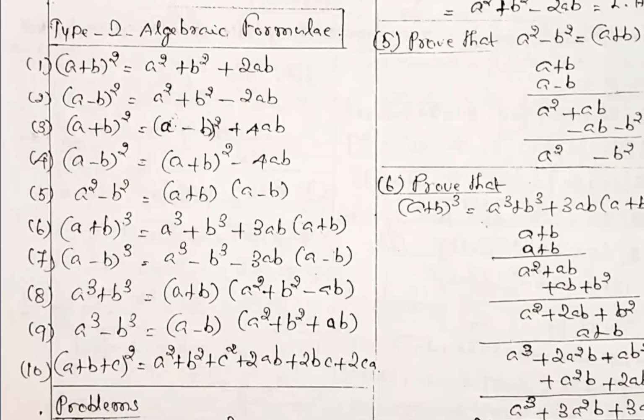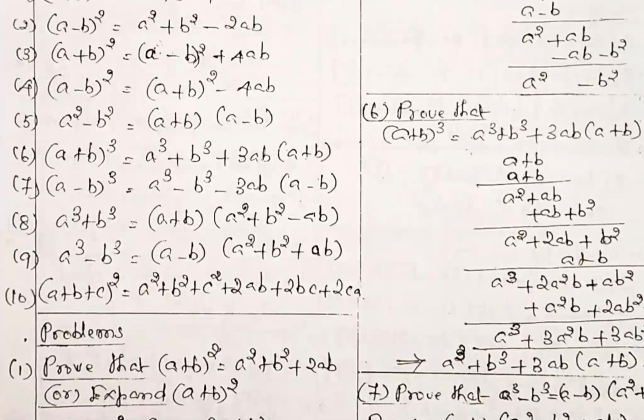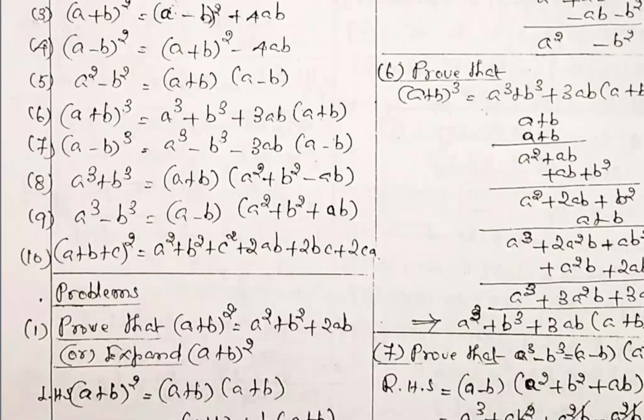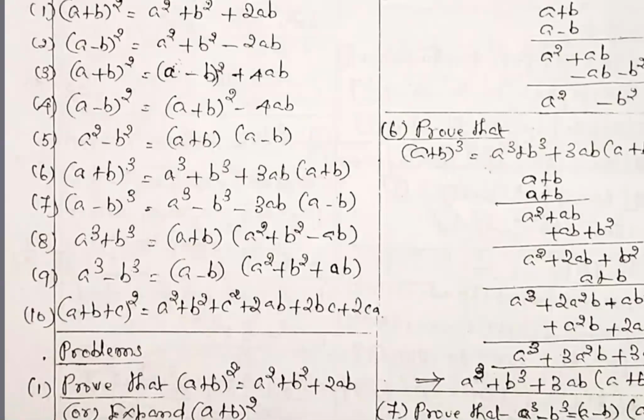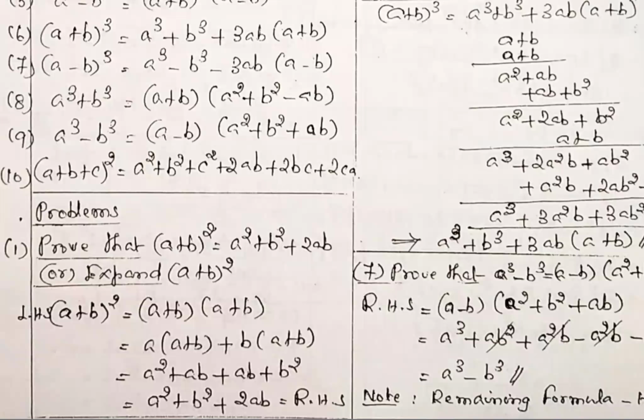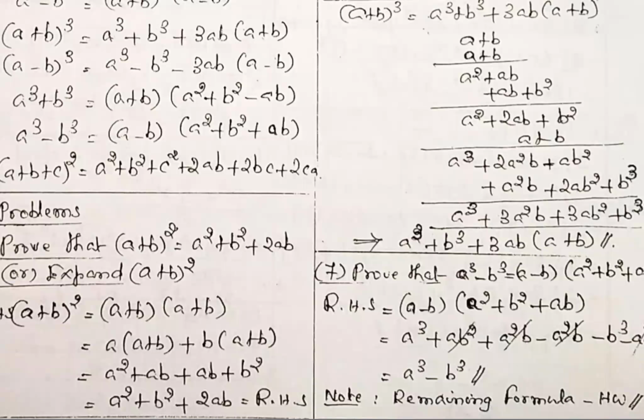It is an easy chapter. If the direct formula is known, it is easy. Suppose the formula is not known, then you can do it like this. Suppose prove that the first formula, a plus b the whole square is equal to a square plus b square plus 2ab. If you can't recall the formula, as per type 1, you expand the left hand side. The left hand side is a plus b the whole square, which is a plus b into a plus b. Multiply it, and finally you will get a square plus b square plus 2ab.